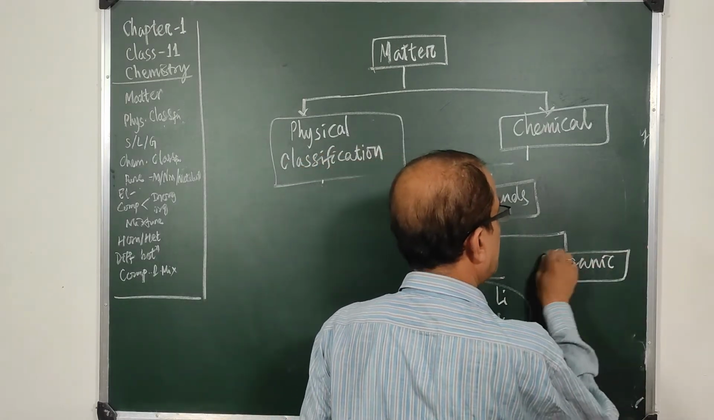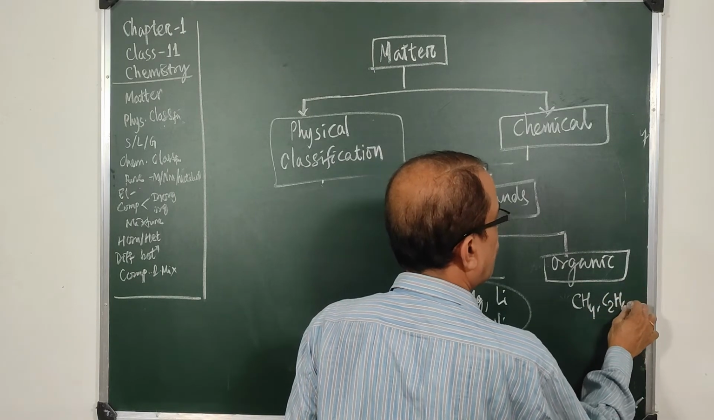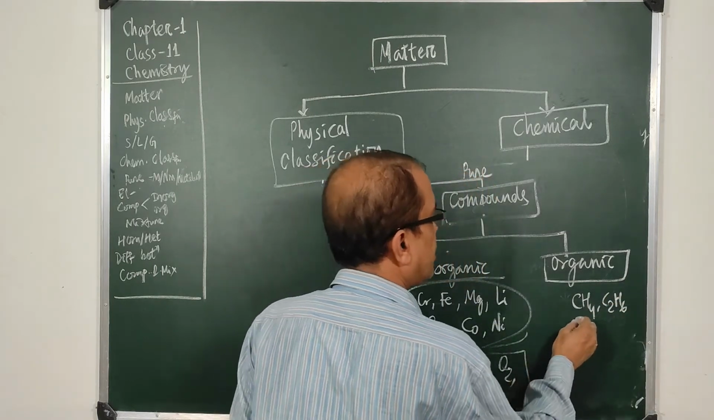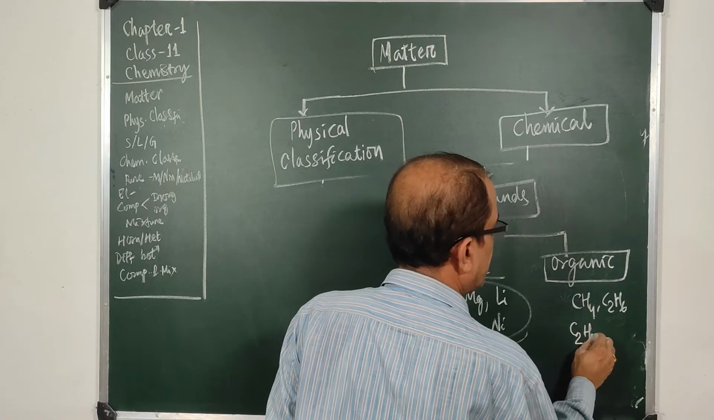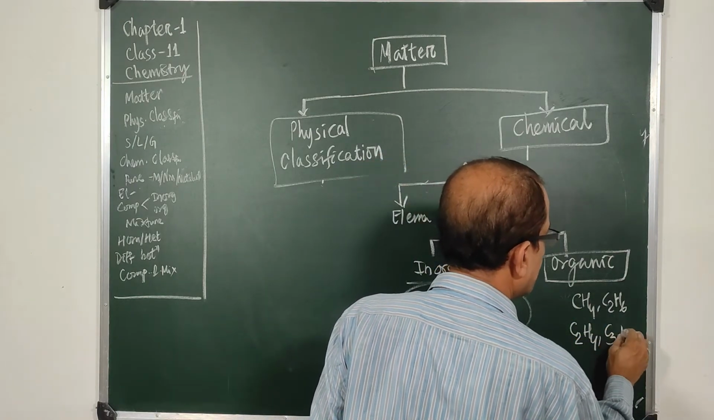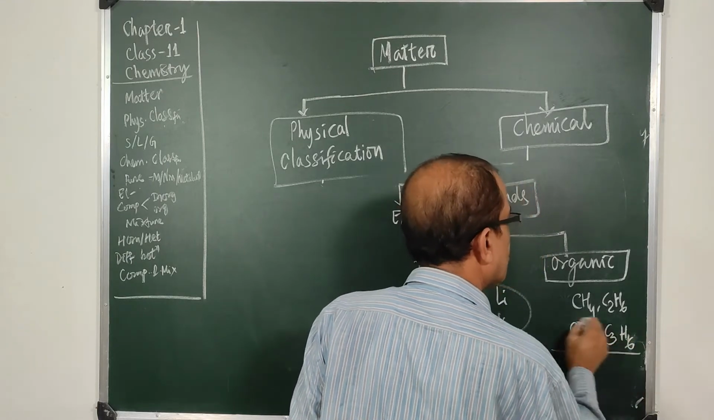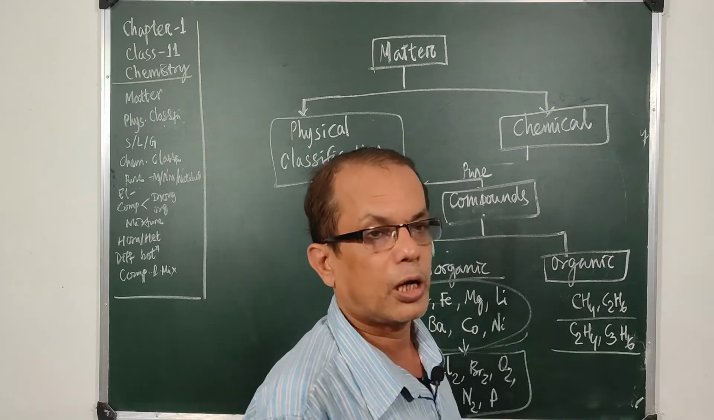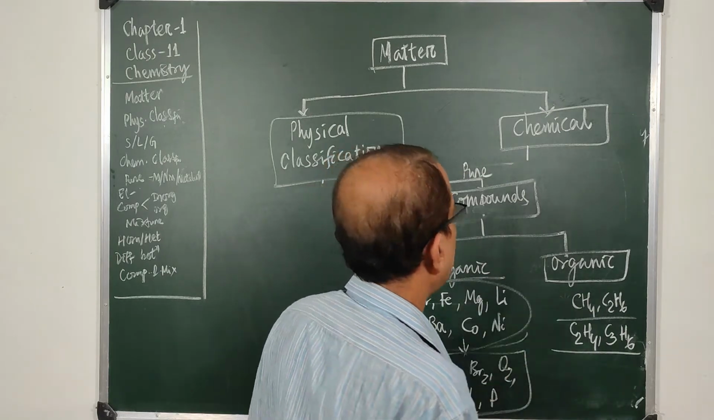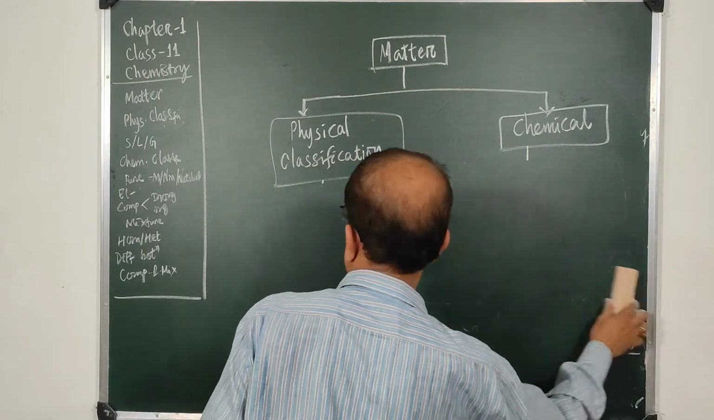And what about organic things? You have methane, propane, etc. The alkenes like C2H4, ethene or propene. So alkanes, alcohols, aldehydes, ketones, all these are organic compounds, and this way we can find the chemical classification.